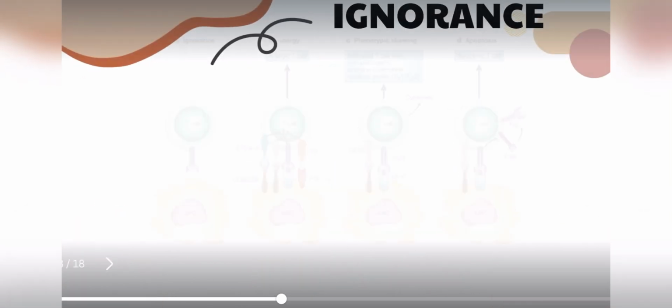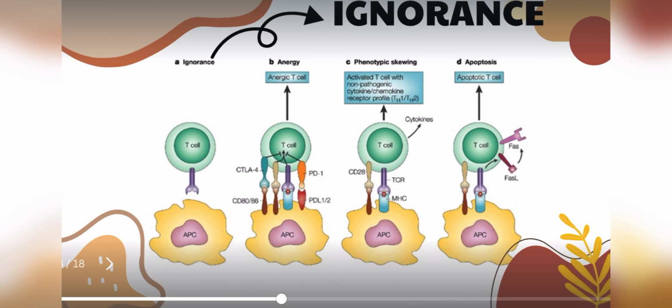Next is ignorance. Although peripheral T cells from healthy individuals can react with self-antigens in vitro, this does not commonly occur in vivo. It is thought that T cells ignore certain self-antigens because they are located in immune-privileged sites or because they have low immunogenicity, meaning low levels of expression or low binding affinity, right?